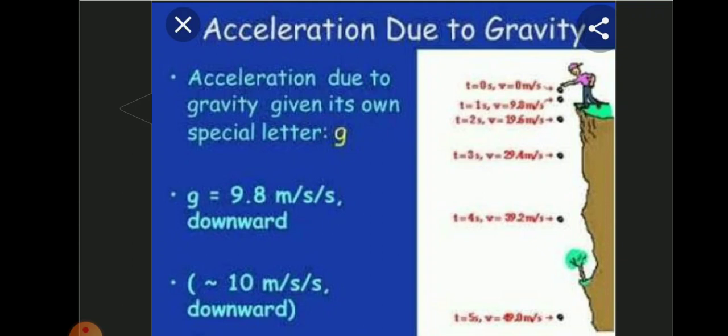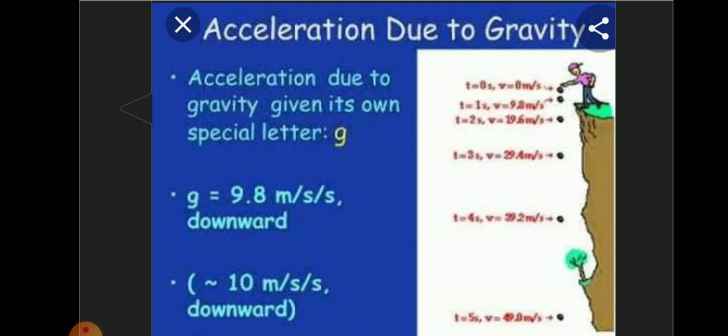Do you know why this happens? Because this change in velocity must be due to the force acting on the object. So there is an increase in velocity for each second due to gravitational force acting on the earth. You call this acceleration due to gravity.